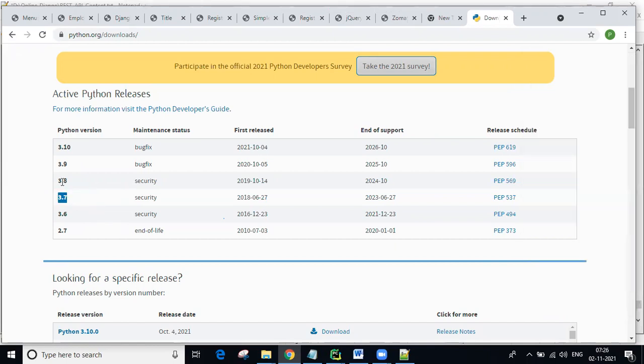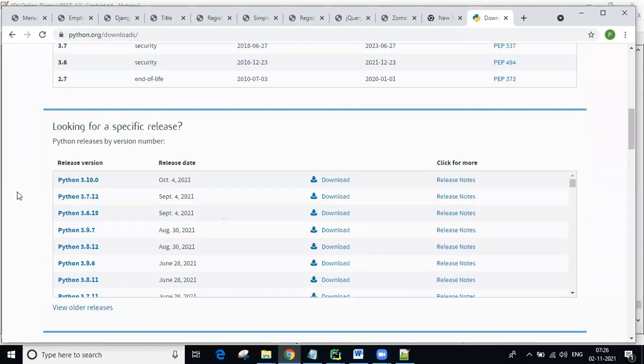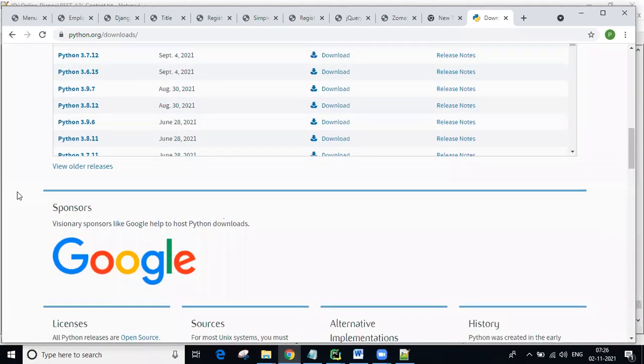Small, new methods are only added in the latest versions, so the version is not a problem here. Any version 3.6 or above you can use, that is your wish. Don't use anything less than 3.6. All the versions are available here, so whatever version you want, you can get it.